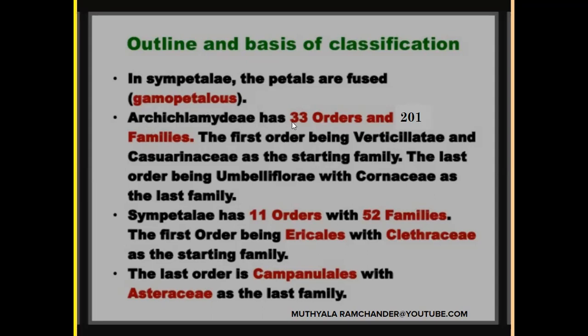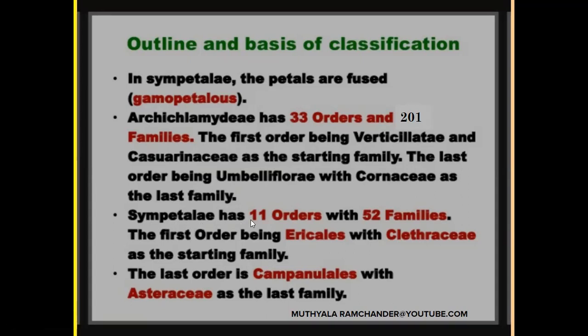Archichlamydeae has 33 orders and 201 families. The first order is Verticillatae, with Casuarinaceae as the starting family of this order. The last order is Umbelliflorae, with Cornaceae as the last family.